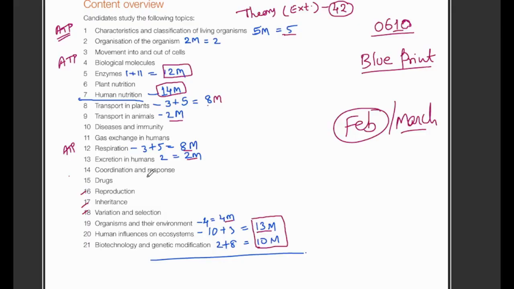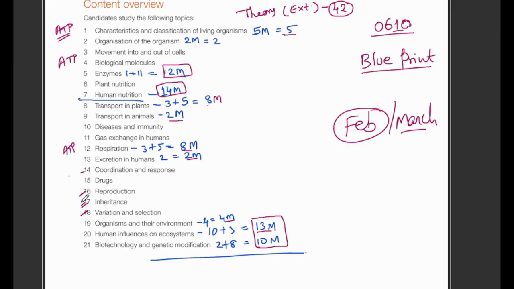For example, coordination and response, the lengthiest chapter, where students sometimes get confused. So focus this time more on coordination, reproduction, inheritance, variation. I'm sure for the Feb series you will have theory questions from these chapters.